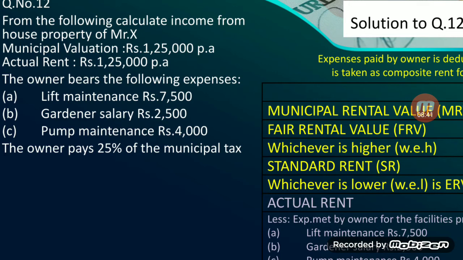In such a case, these expenses are inclusive in the rental value, and it is called a composite rate. If a composite rent is being collected from the tenant, then the actual rent is to be reduced by the rent for the facilities provided by the owner.